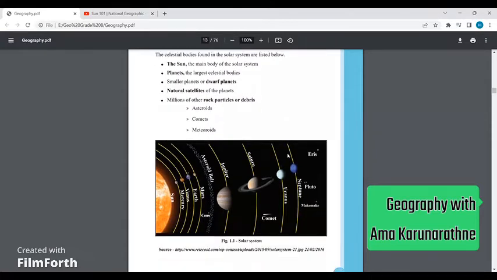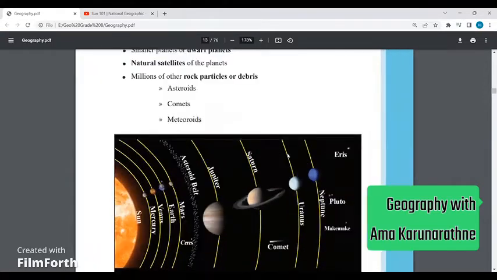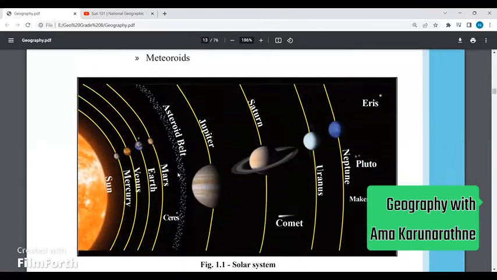Now see, this is a diagram of the solar system. Here you can see we have the sun in the middle, and then we have Mercury, Venus, Earth, Mars, Jupiter, Saturn, Uranus, and Neptune at the end. We have something special in between Mars and Jupiter, which is the asteroid belt.